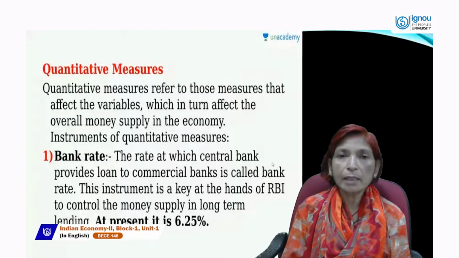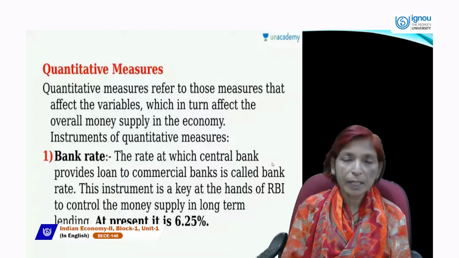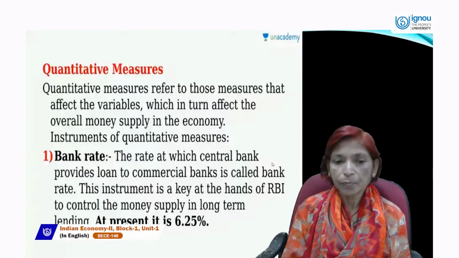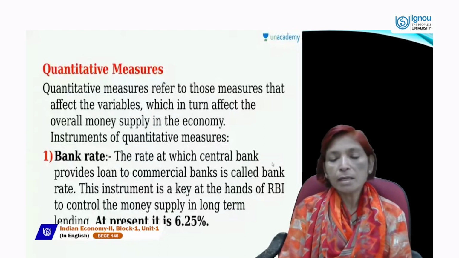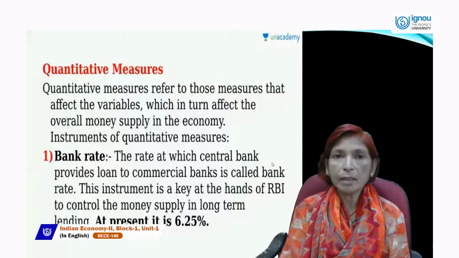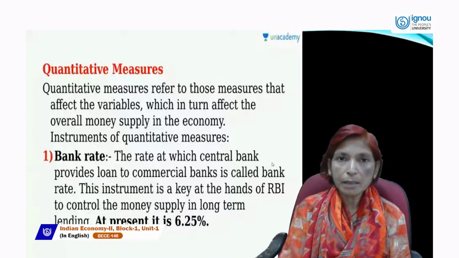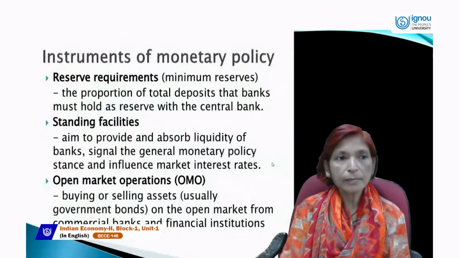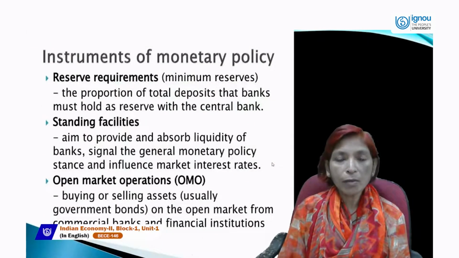So if bank rate increases by the Reserve Bank of India, then RBI can control credit or inflation and stabilize the price level. So this instrument is a key in the hands of RBI to control the money supply in the long run. At present, this bank rate is 6.25%.